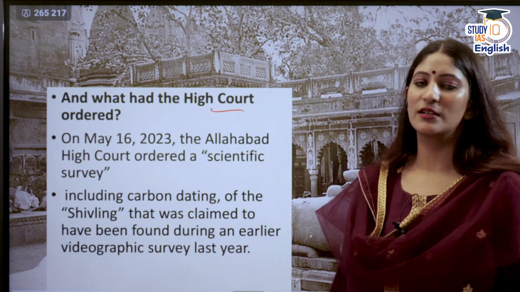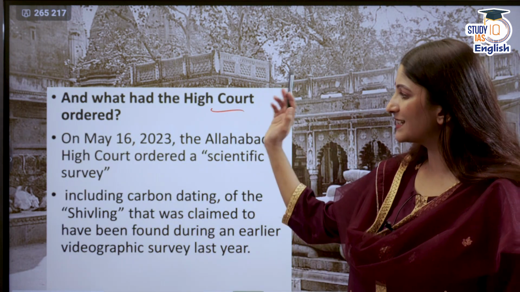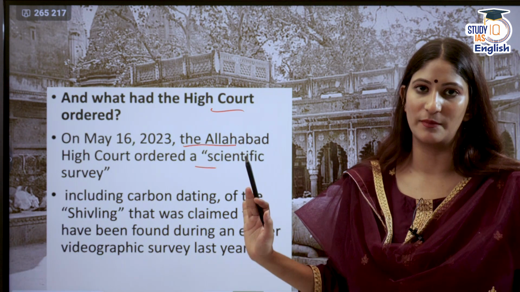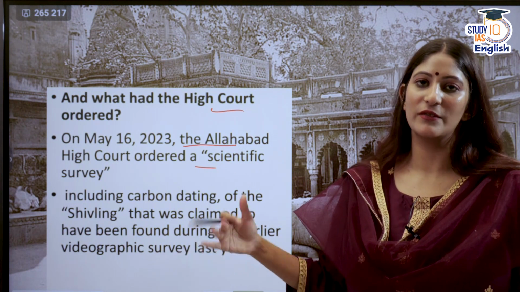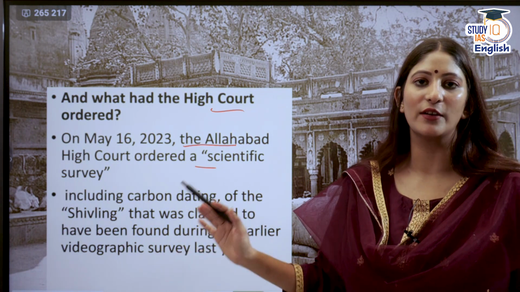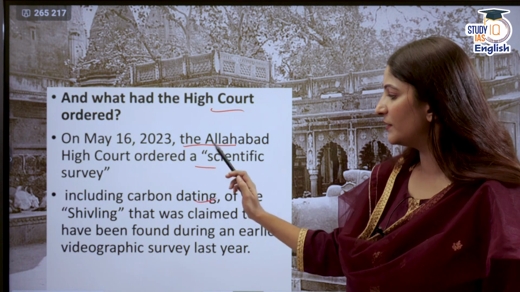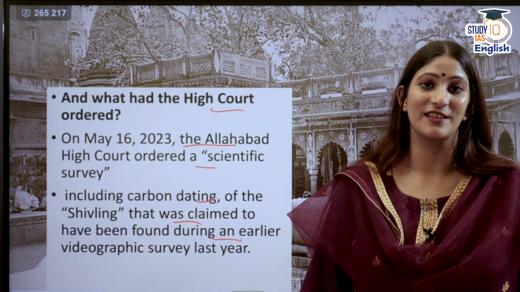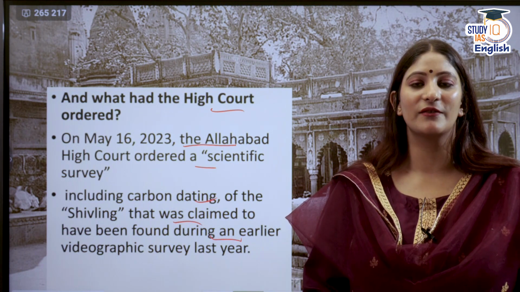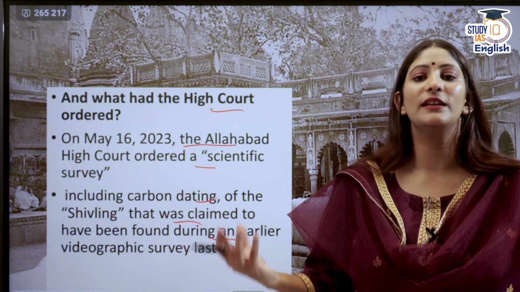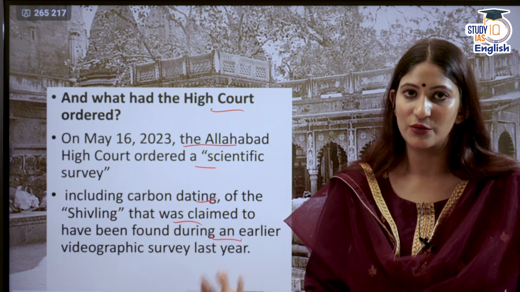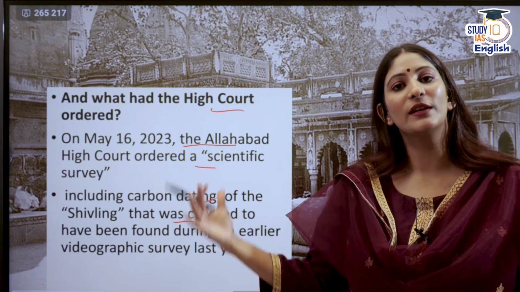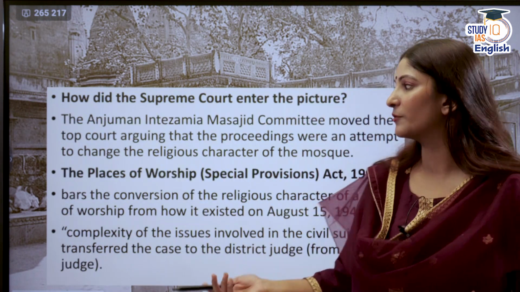Then the High Court ordered something. On 16 May 2023, the Allahabad High Court ordered a scientific survey. The survey should be done in the interest of the worshippers, because if they want to worship, why not? It includes carbon dating of the Shivling that was claimed to have been found during the earlier videographic survey this year. When the earlier videographic survey was done, we could find many other things showing that yes, this was a Hindu temple once. So in order to give validation to that, more surveys could be done.